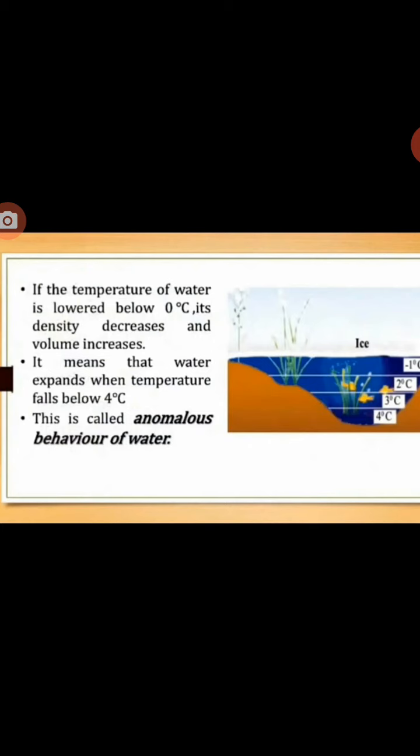This means that the density of water is maximum at 4 degrees Celsius. If the temperature of water is lowered below 4 degrees Celsius, its density decreases and volume increases. It means that water expands when the temperature falls below 4 degrees Celsius. This is called the anomalous behavior of water. This behavior helps aquatic animals remain alive even after the rivers or lakes freeze in winter.